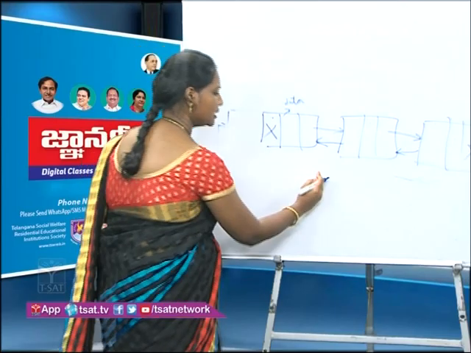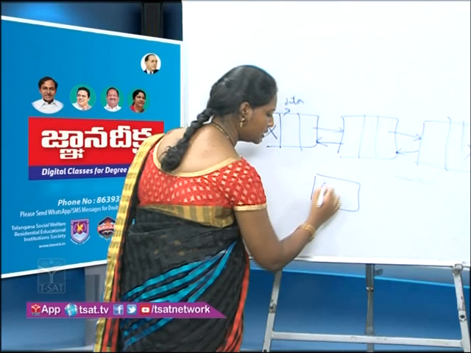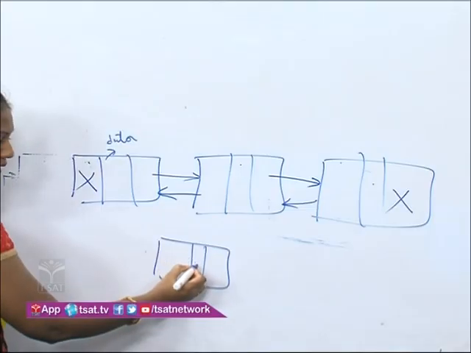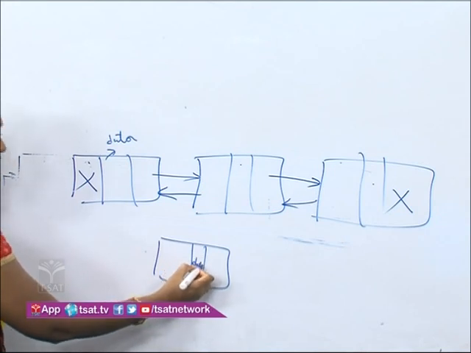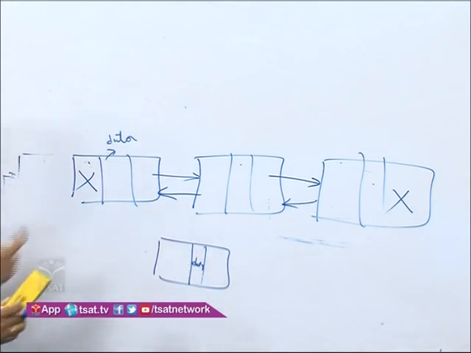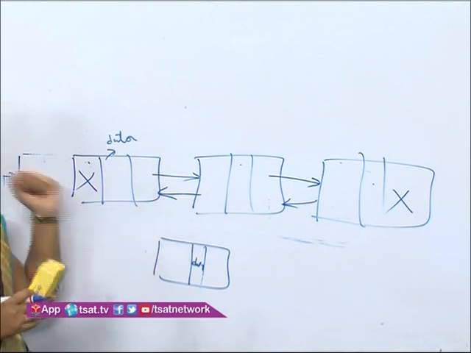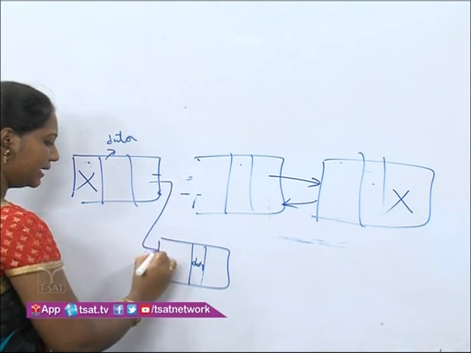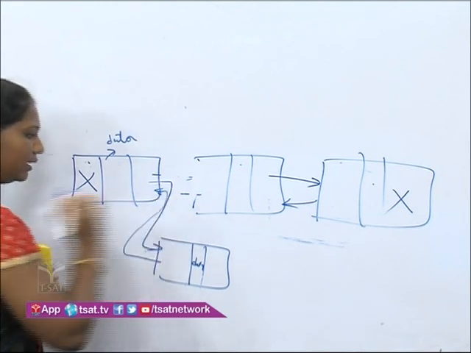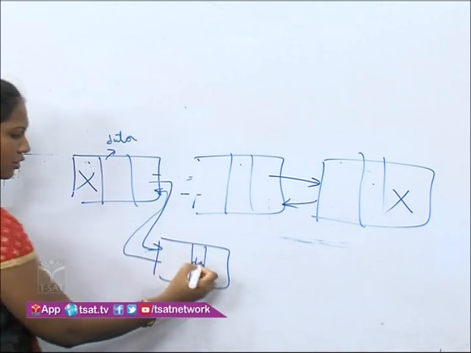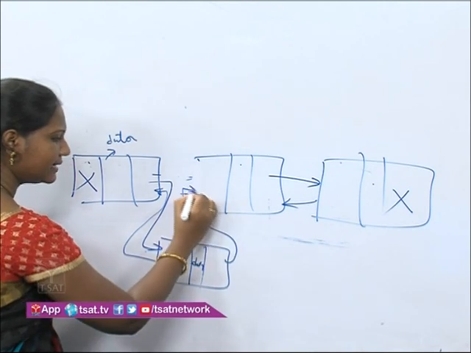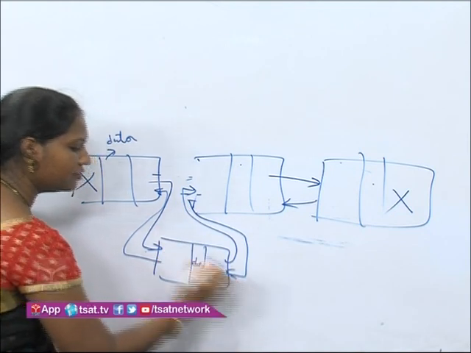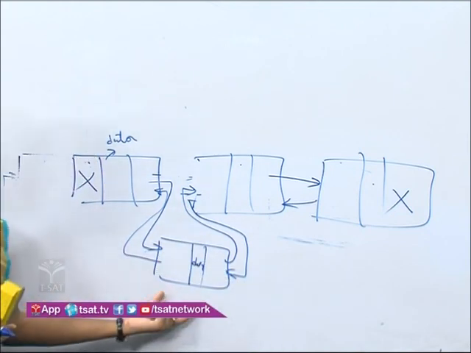Now if I want to insert a node here, first what I have to do, students, I have to create a node with how many parts? 3 parts. Here we have the data. Now what is the difference here, students? Here we have the next link and previous link. Simply I have to provide the next link, and here I have to provide a previous link. Next, here also I am providing the next link, and here again the previous. This is how we are going to insert any element.